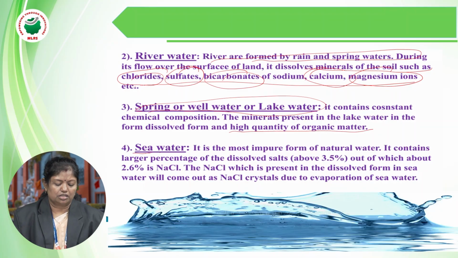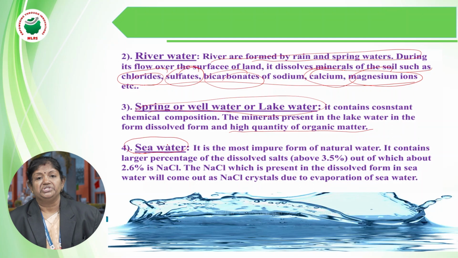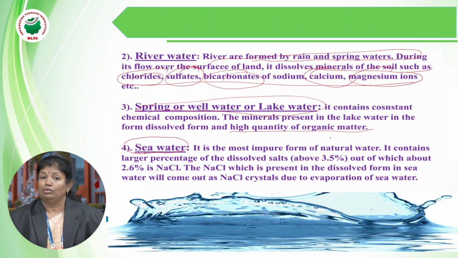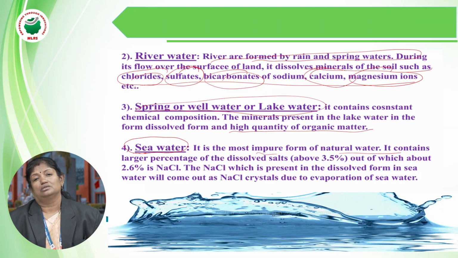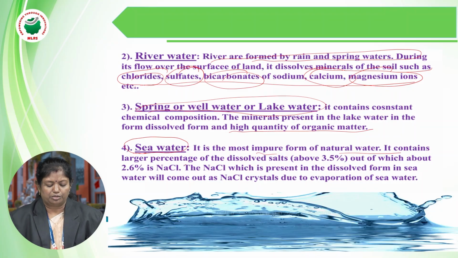Along with that, the largest area of the earth is covered with sea water only. How sea water comes to be there, we'll also discuss here. It is the most impure form of natural water. Why is it impure? Because it involves the dissolution of a number of salts. Different types of salts are dissolved in it. It contains a larger percentage of dissolved salt, out of which 2.6.